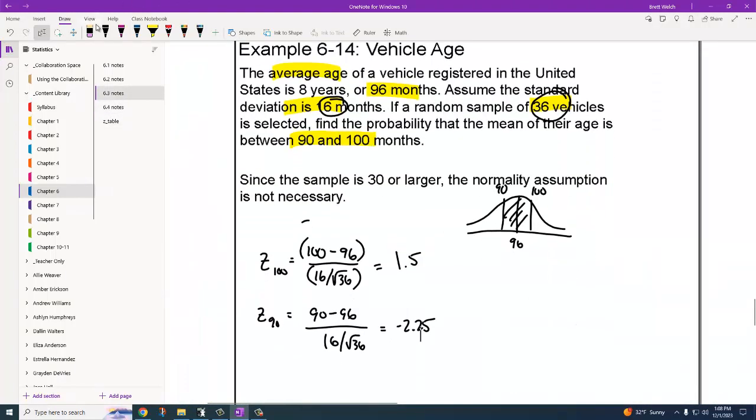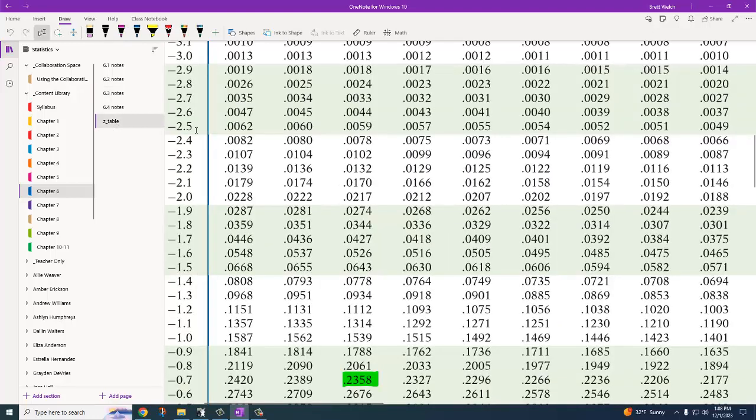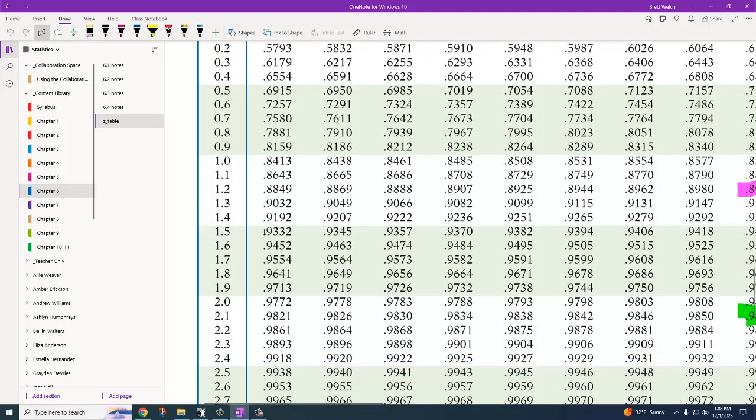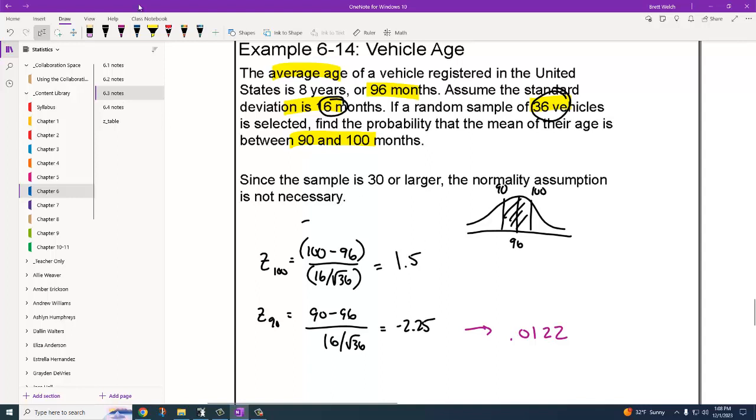Was I doing that right? Sorry, you've got to make sure these things are right. 0.0122. Okay, and then I need to go to a positive 1.50, which will be this number right here, 0.9332.